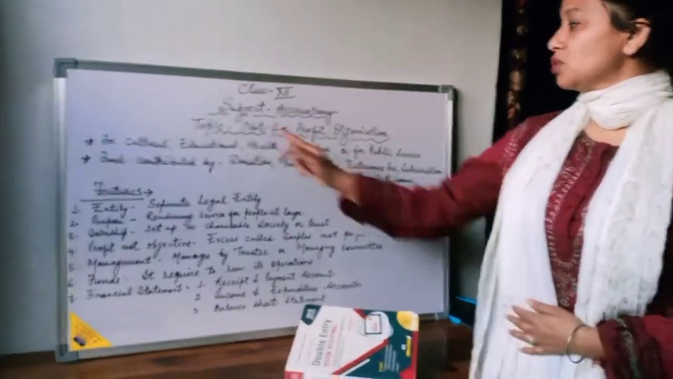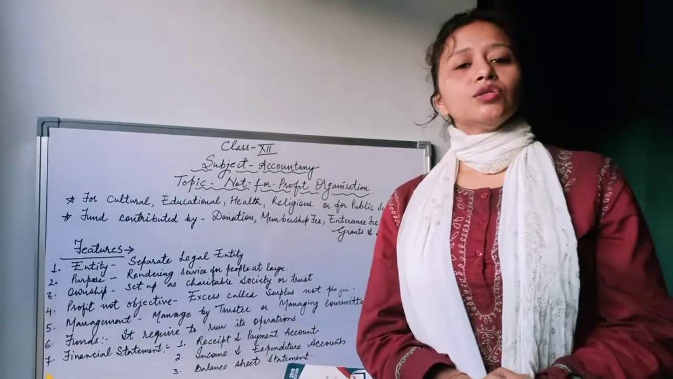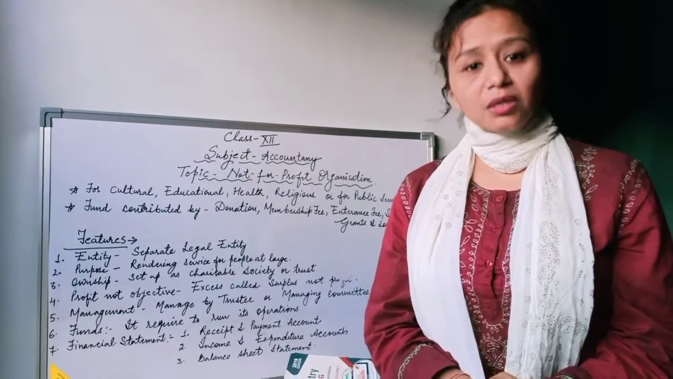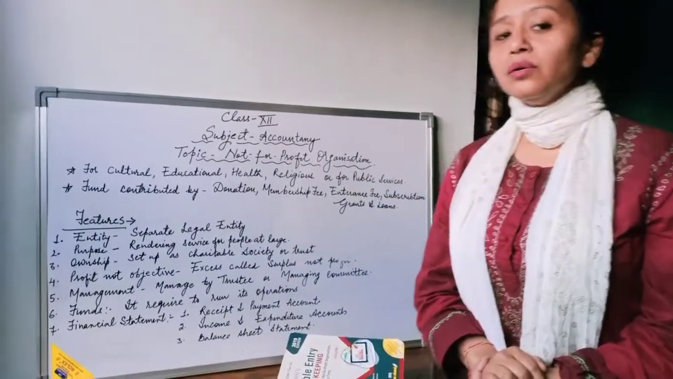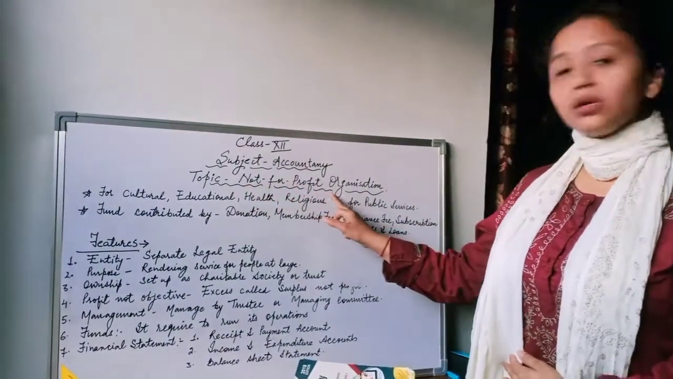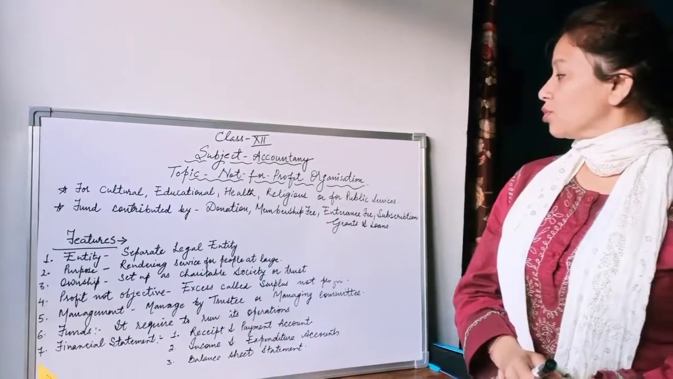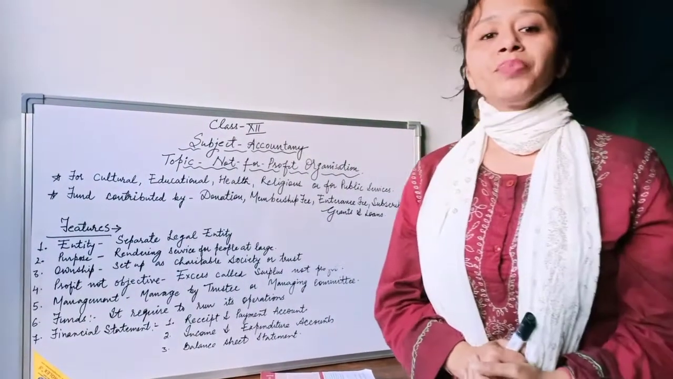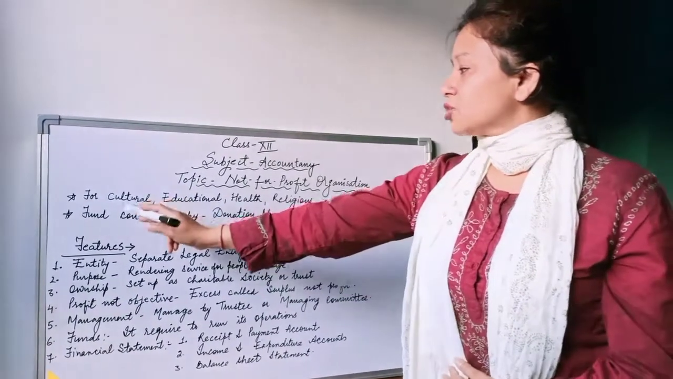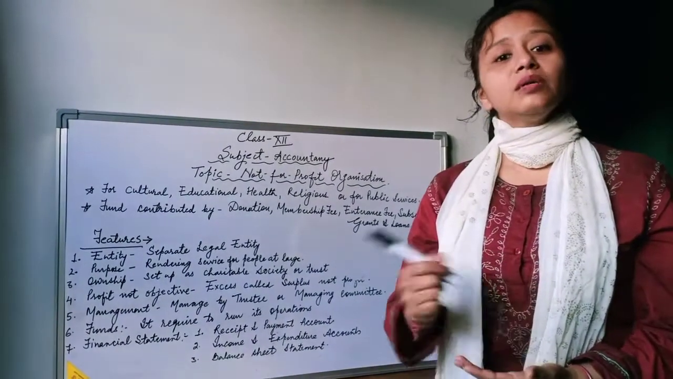This is your first lecture on the subject of accountancy, and the first chapter you are going to read is on non-profit organizations. Till now, in the 11th class, you have studied the financial statements of profit-making organizations. Here we are studying the financial accounts of non-profit organizations. Before that, you must know what non-profit organizations are: organizations whose aim is not to make a profit.